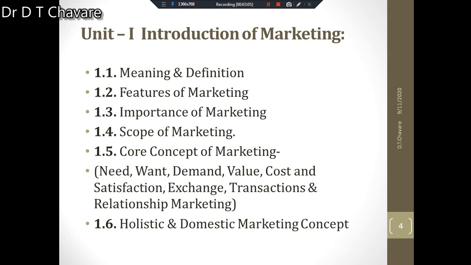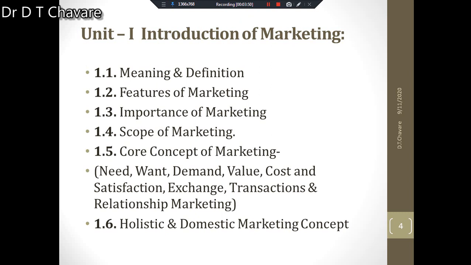Then the next point included there is scope of marketing. It means in that marketing concept, what are the inclusive aspects. In other words, what is the scope of marketing, that is also included. Then core concepts of marketing. Those core concepts also we have to study. We have to study each and every word in detail. What are those words? Need. What do you mean by need? The meaning of need we have to understand. Then want. What do you mean by want? Demand. What is the exact meaning of demand?